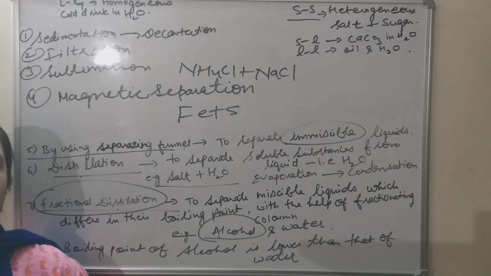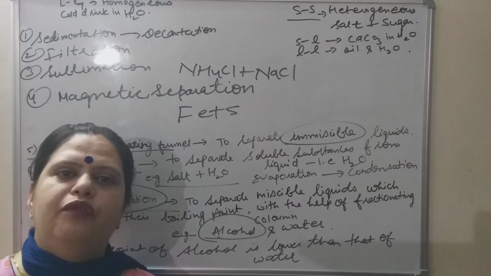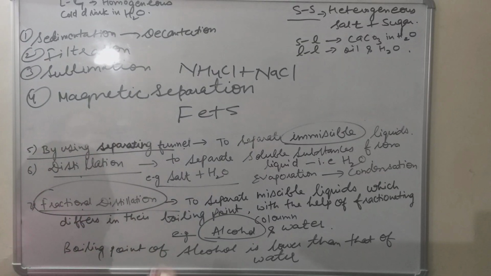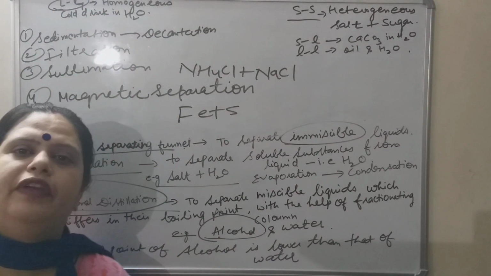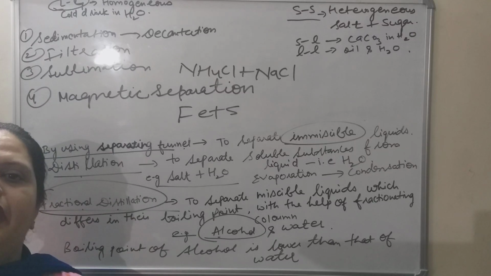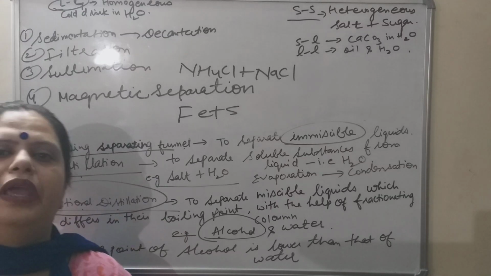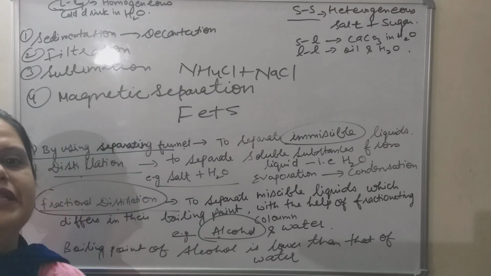Students, in the previous lecture we discussed up to homogeneous mixture, that is liquid homogeneous mixture. Now continuing in the same way, we will discuss liquid gas homogeneous mixture. There are certain gases which are fairly soluble in water, for example carbon dioxide gas. Here we can take the example of cold drinks, aerated drinks, where this gas is present in water under pressure to give carbonic acid. So this is the example of liquid gas homogeneous mixture.